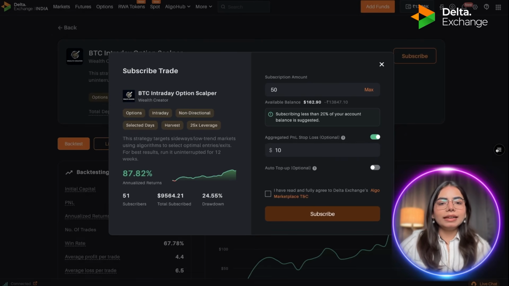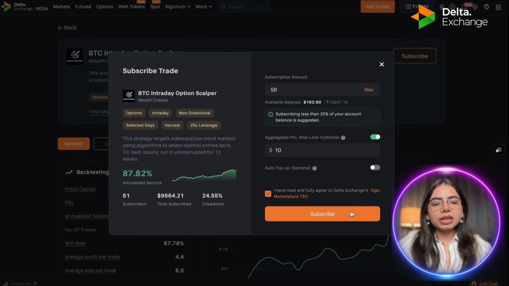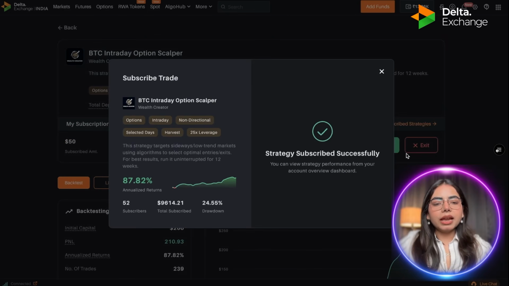For example, as I am subscribing with $50, I will add my aggregate PNL stop loss as $10. That means once the aggregate, the net PNL, reaches $10, my algo is going to exit from the strategy. Now below that, you have the auto top up option, which is optional, and I'll explain this later in this video. To simply subscribe to this strategy, you need to click on this checkbox and click on subscribe. Now your strategy has been subscribed successfully.